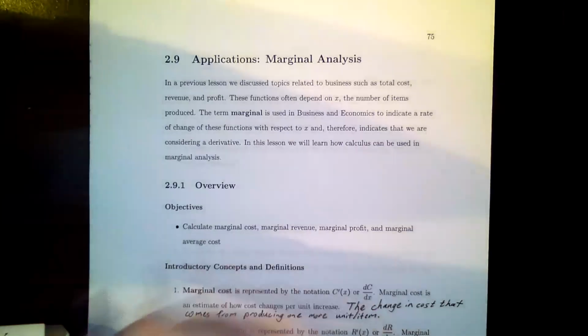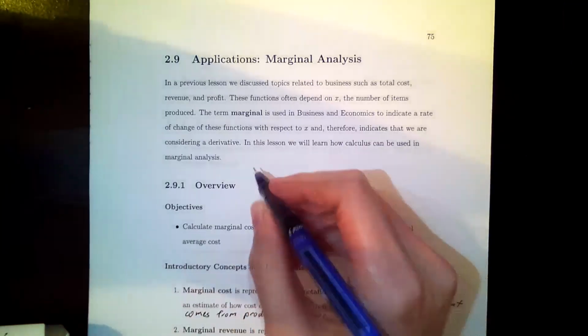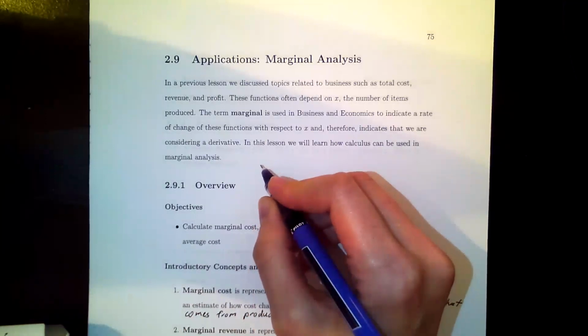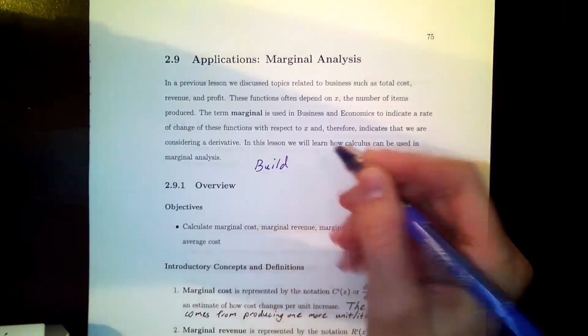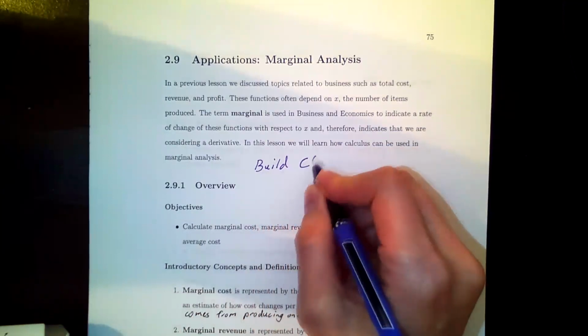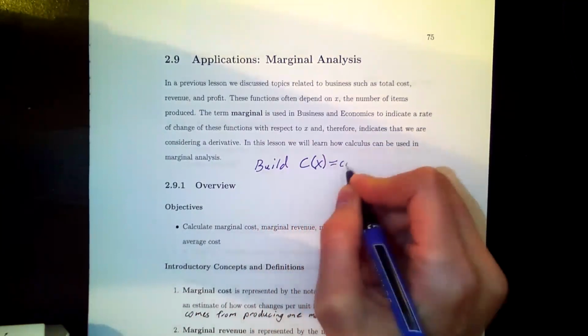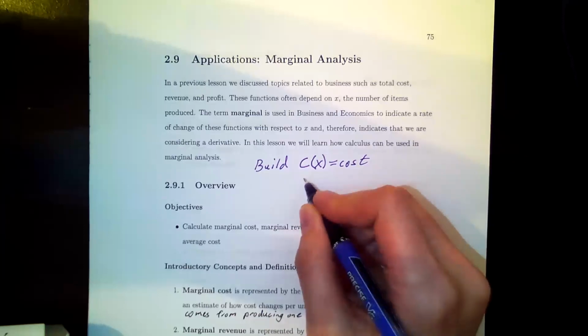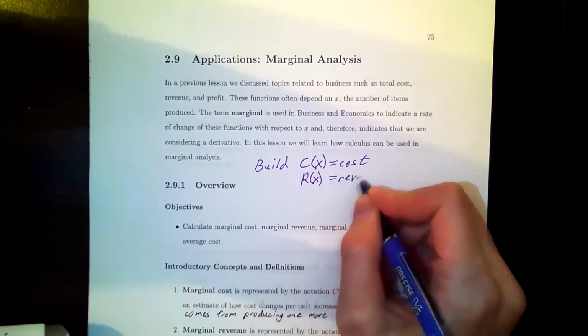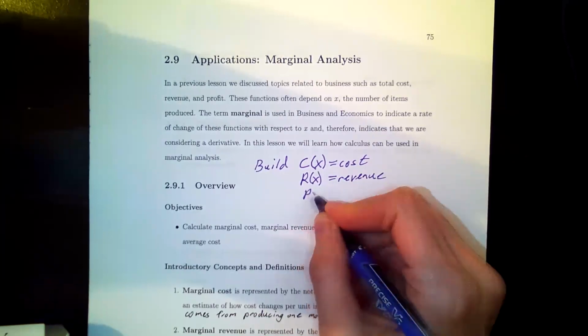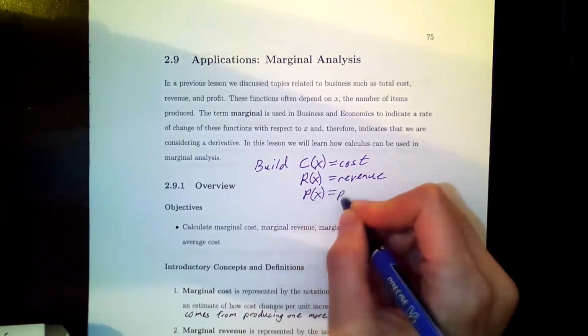In section 1.3, you might recall that we discussed how to build functions like C, which represented a cost function, and R, which represented revenue, and P, which represented profit.